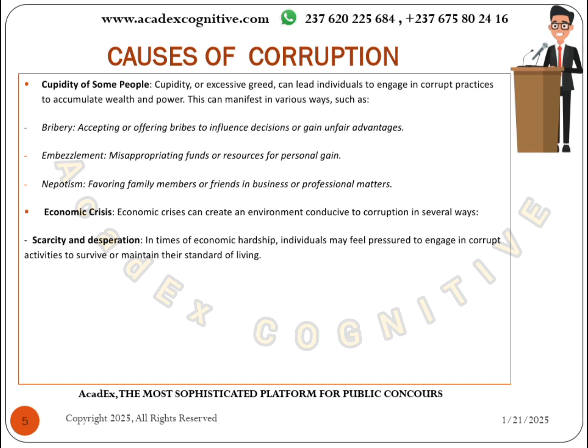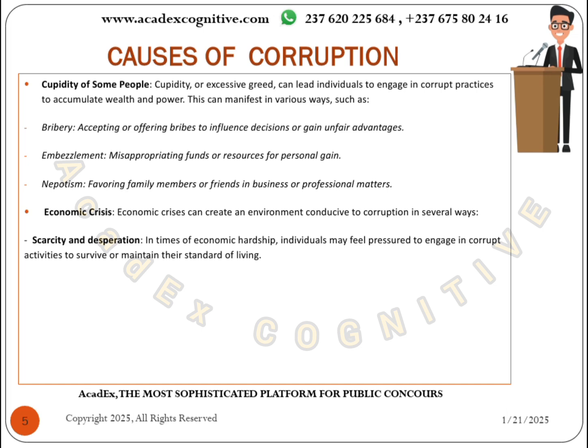I hope some of you who did economics know the meaning of scarcity. At least you know the meaning. When we talk about scarcity, it means limited resources, and as a result, some people are just desperate. Some people just venture into corruption because they don't really have it. So in fact, I really need this.